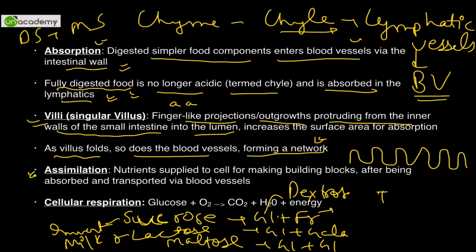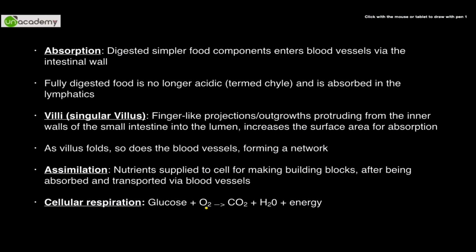Now I have told you what is assimilation. Assimilation is nutrients which are supplied to cells ultimately for making the building blocks after being absorbed and transported via the blood vessels. Is that understood? And finally cellular respiration is glucose combining with oxygen and finally leading to carbon dioxide, water and energy. Is that understood? So this is the cellular respiration.